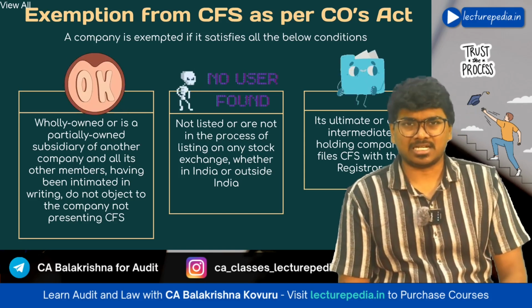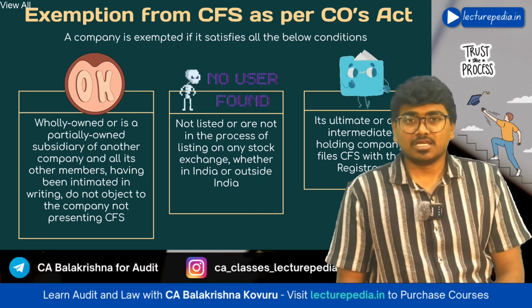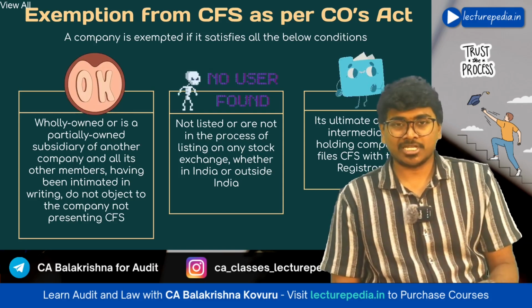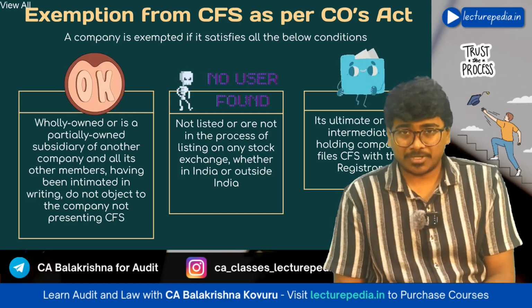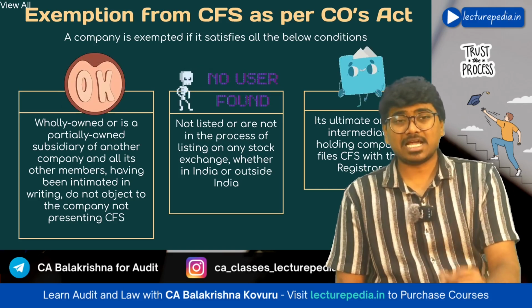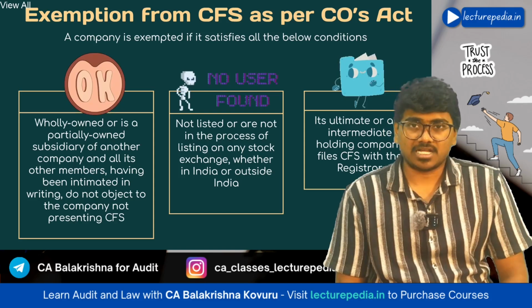What are these three conditions? Let us see. First of all, the company should be either a wholly owned subsidiary or partially owned subsidiary of another company, and you should obtain approval from all the shareholders that they do not have any objection for the company not preparing consolidated financial statements.